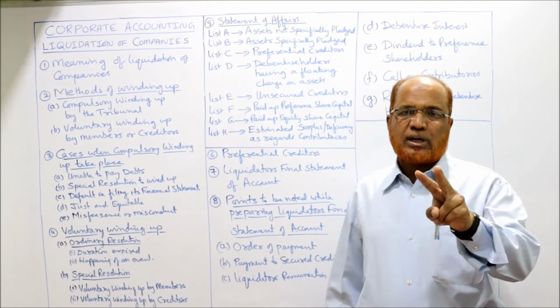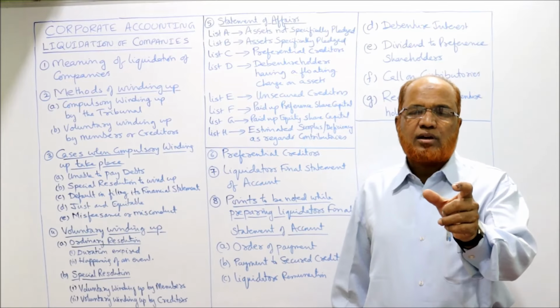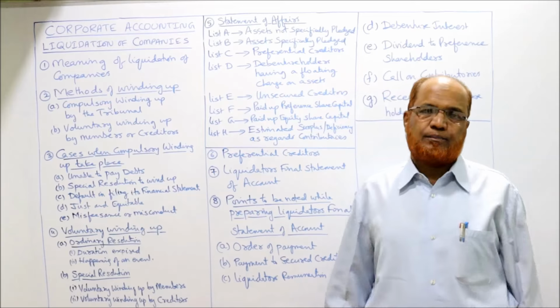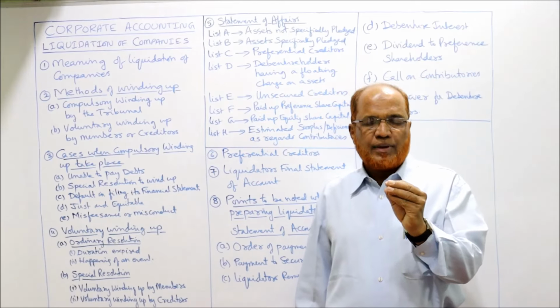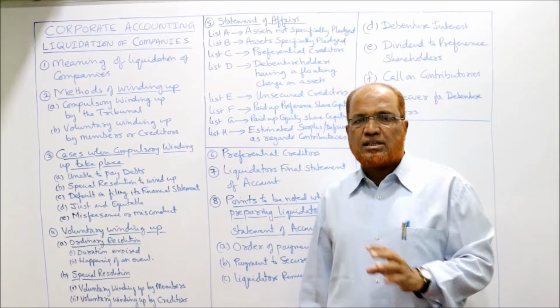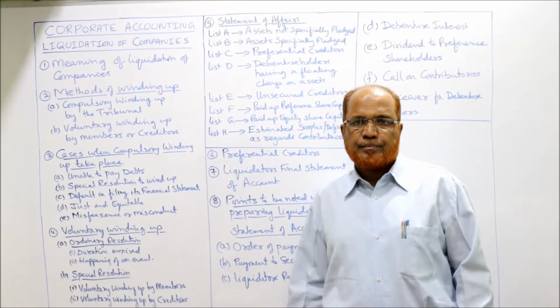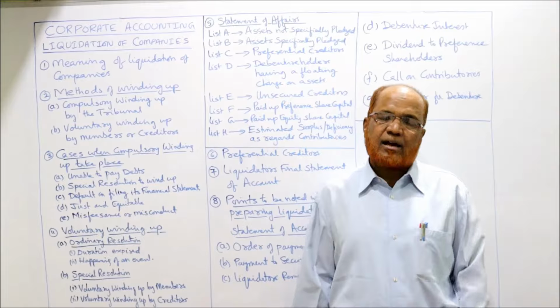Secured creditors में दो टाइप के होते हैं, fully secured, partly secured. Fully secured creditors means when the loan amount is less than the security provided. For example, the company is having a bank loan of 5 lakh rupees and the company has deposited the papers of the building. The building was mortgaged, pledged with the bank. Now the value of the building is 8 lakh rupees.